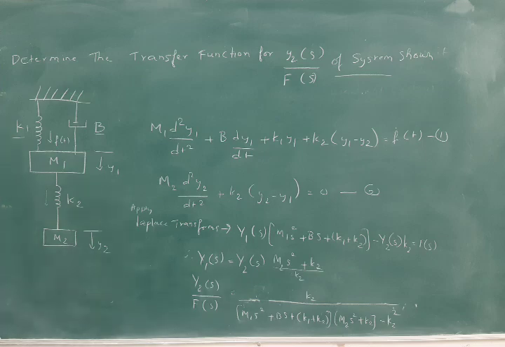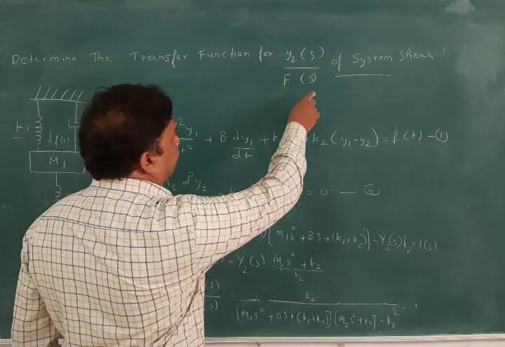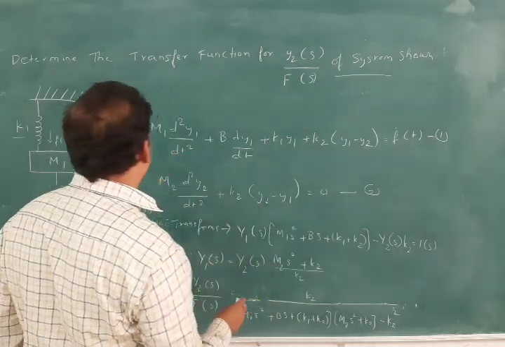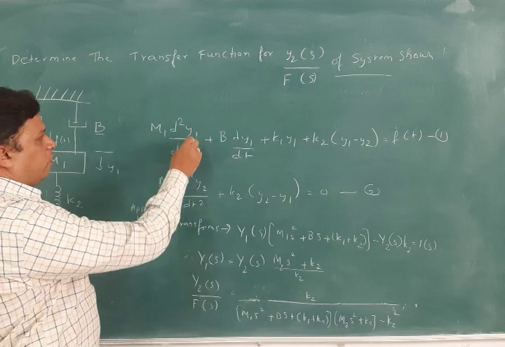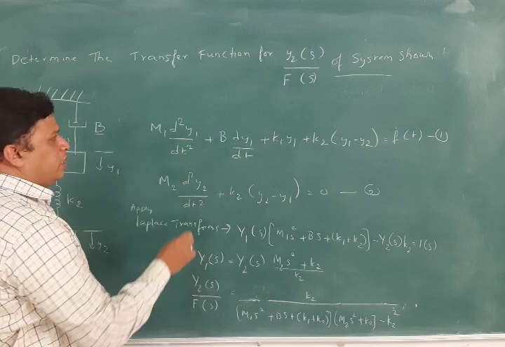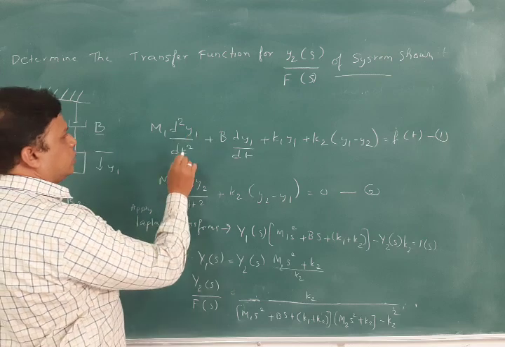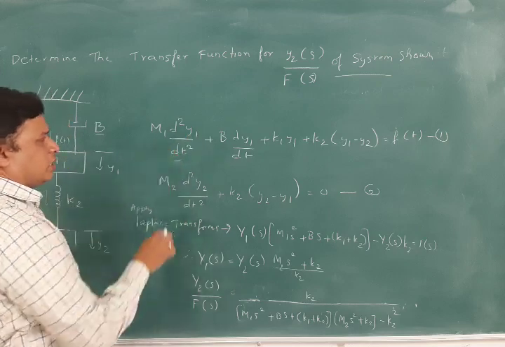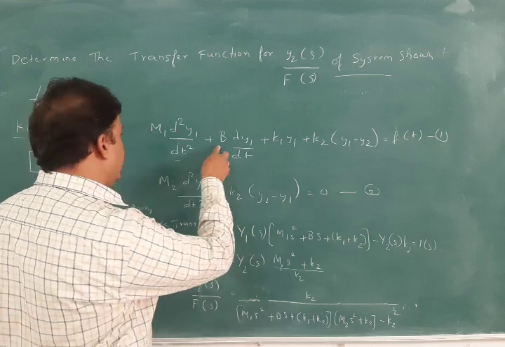So students, if the transfer function is given in this way, like y2 of s by f1 of s of the system shown to you, then we have to write m1 d square y1 by dt square. What is m1 d square y1 by dt square? It is mass into acceleration, that is nothing but force. And for the dashpot we write b into dy1 by dt.